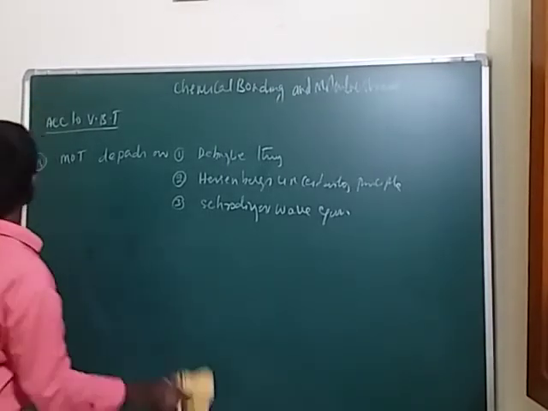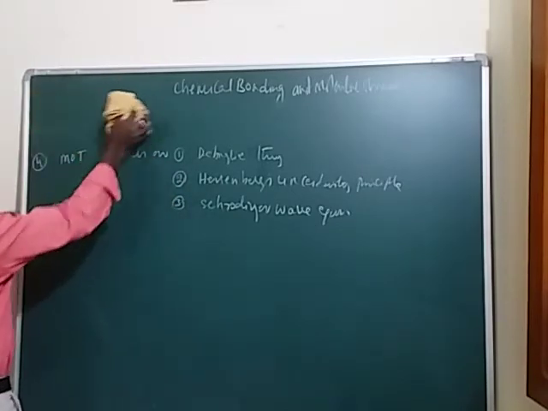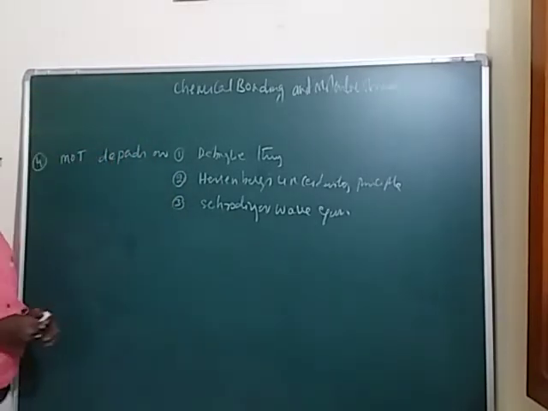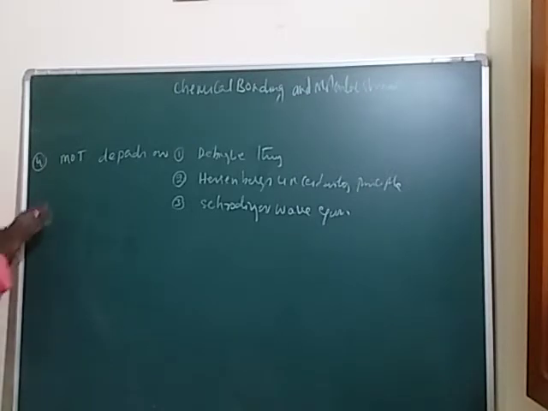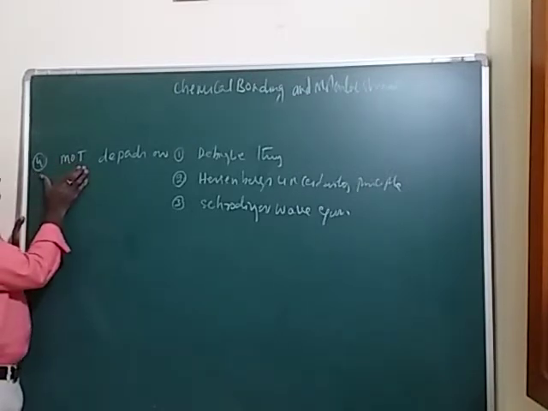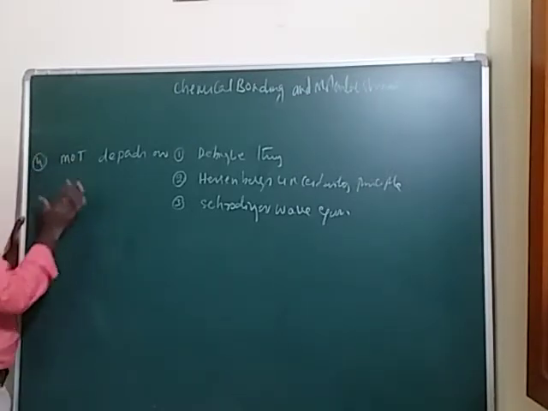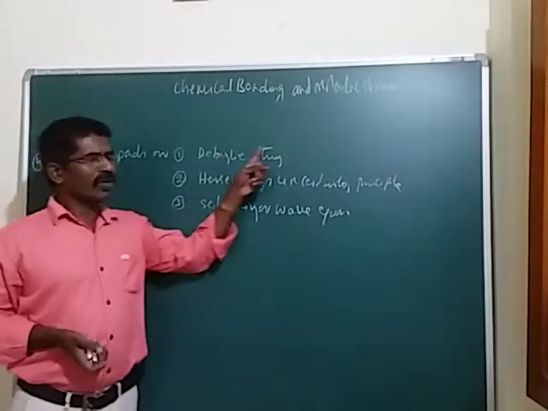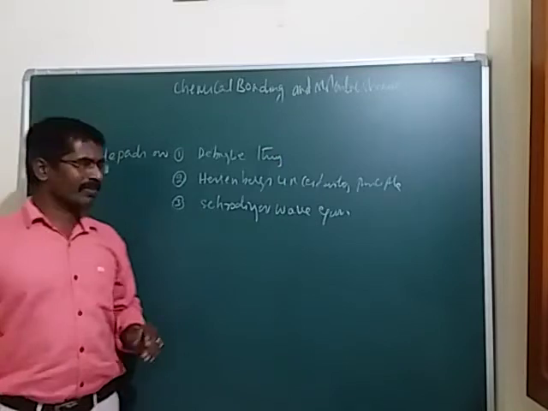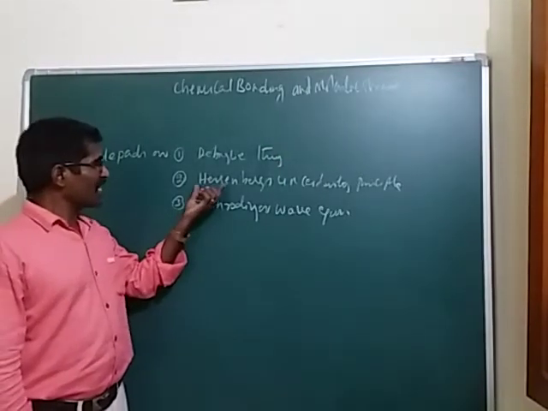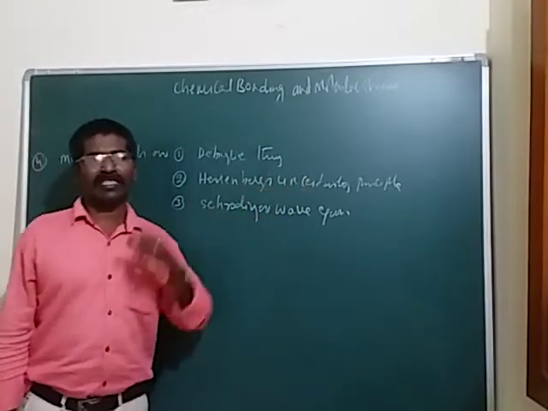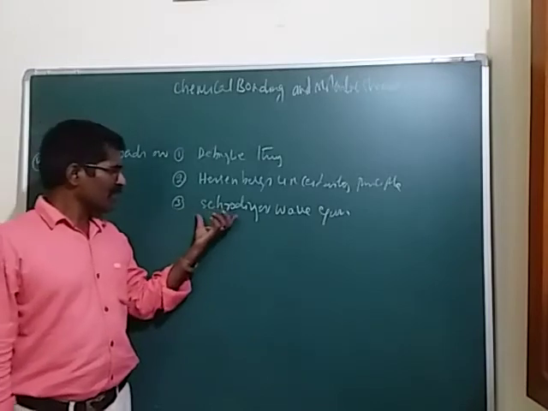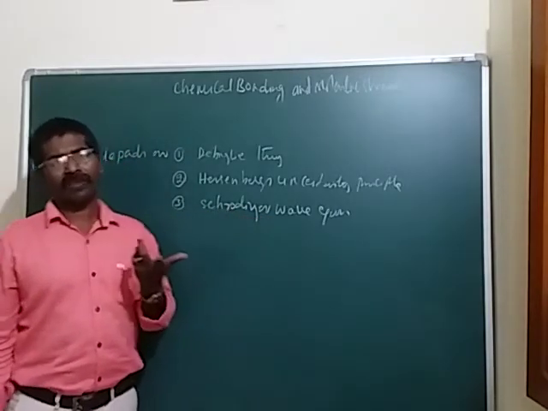Here it's not VBT; it is according to the molecular orbital concept. So it depends upon these factors: first, de Broglie's theory or concept; next, Heisenberg's uncertainty principle; and last, Schrodinger's wave equation.